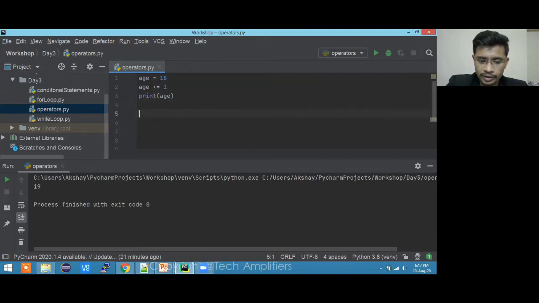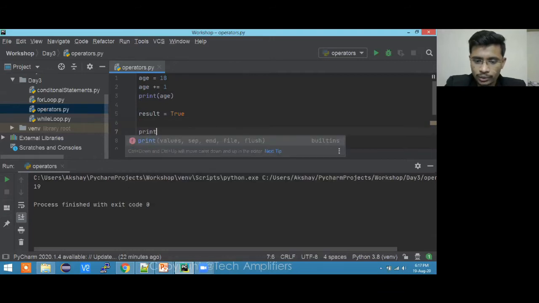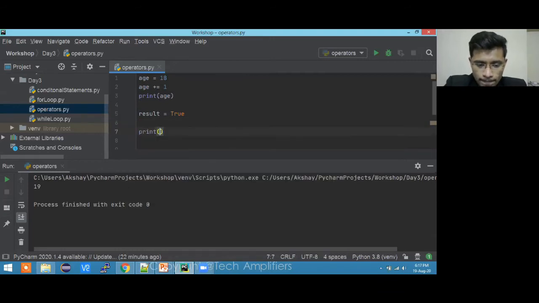Let me just take a value as result. So result is equal to true, and this is one variable. If I want to check whether this true is actually true, I can do it like this. Let me just take one more variable over here.